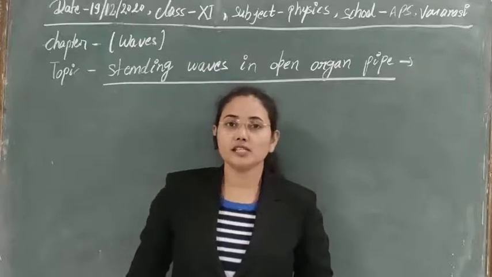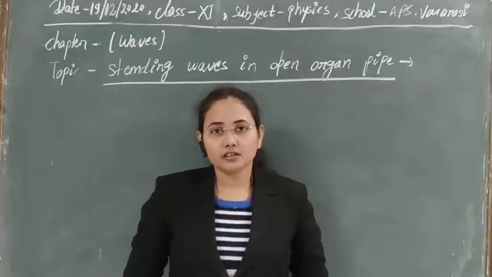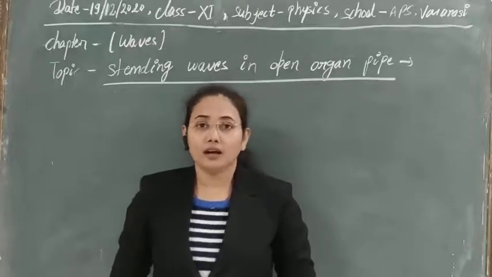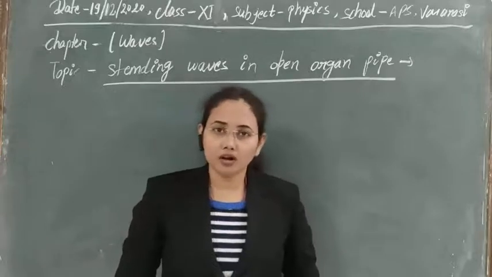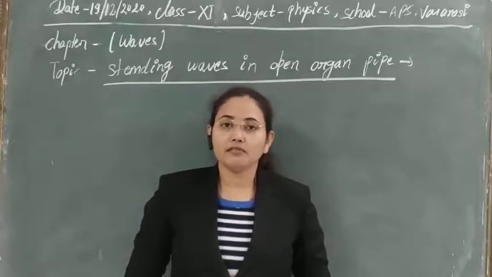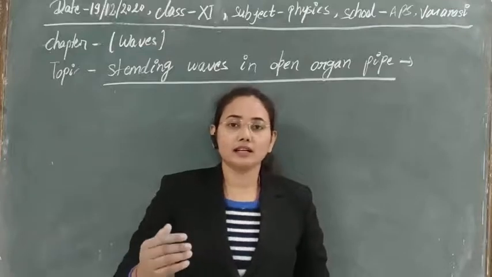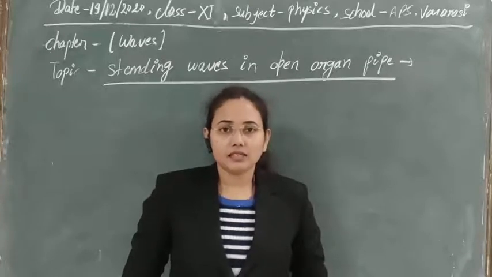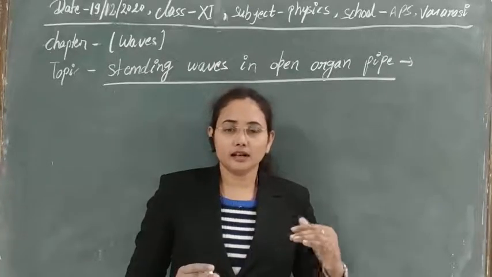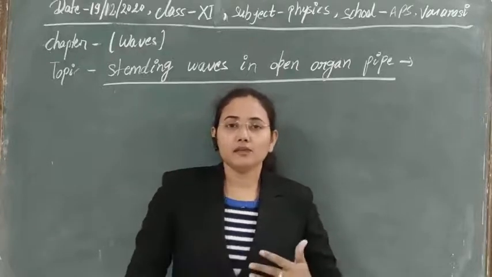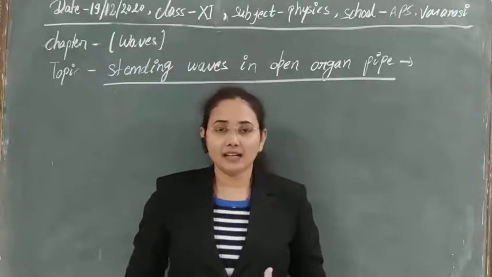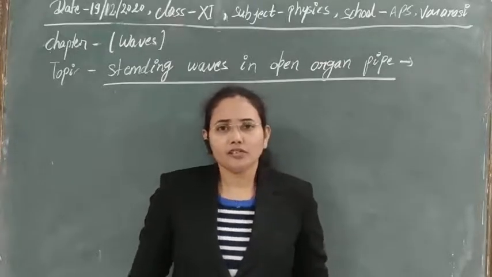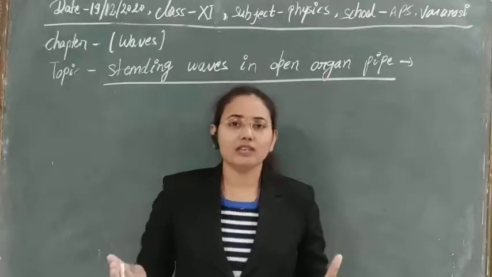In the case of a stressed string, there was the production of a transverse standing wave, and we have seen the different cases. Yesterday we also discussed the organ pipe, in which progressive waves propagate in the form of longitudinal waves. Due to the superposition of incident and reflected waves, a new type of wave is formed, known as a standing wave, and its equation is not progressive in nature. It means that the wave is bound only within that medium.